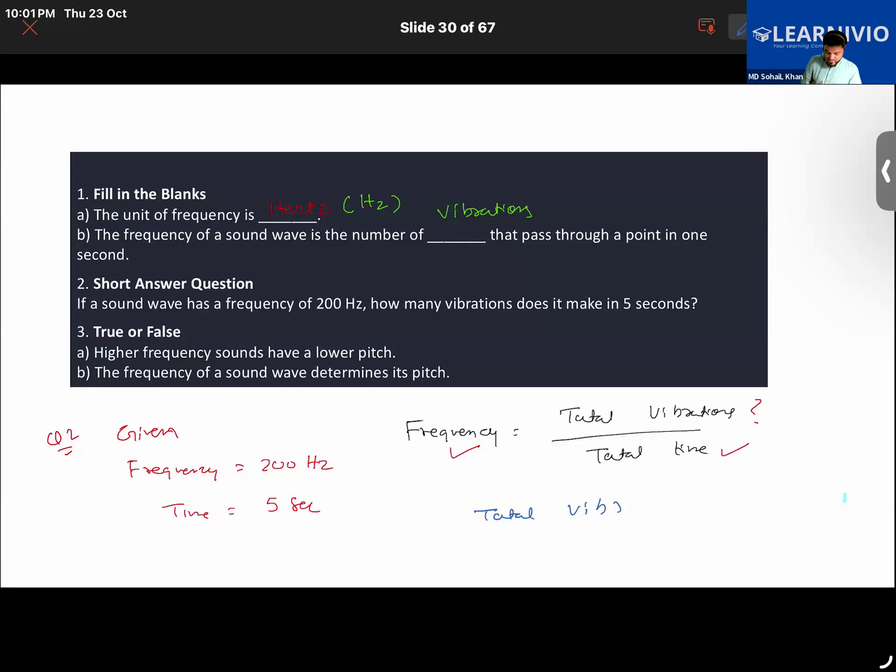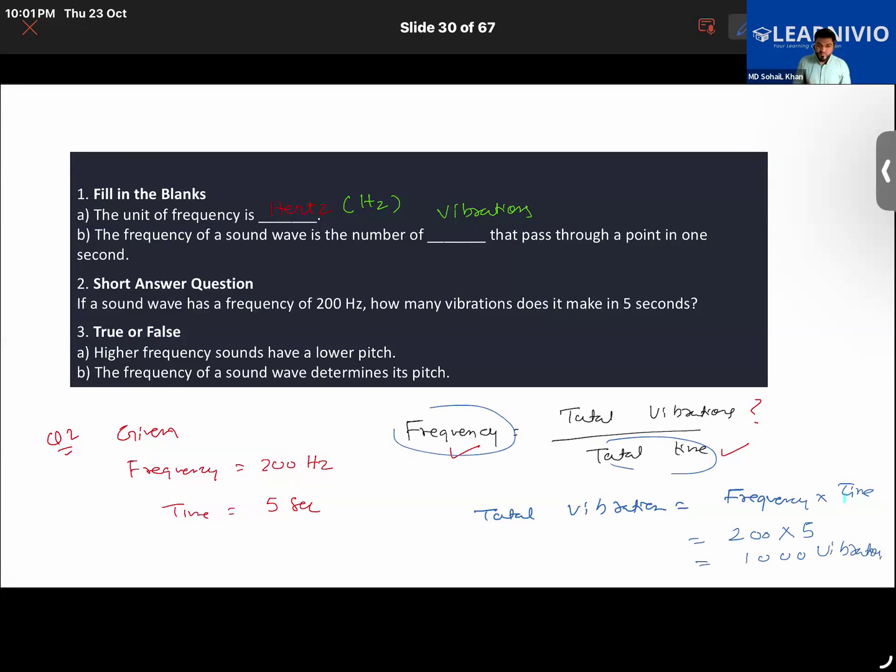So total vibrations is the product of frequency and time. This and this get multiplied, so that is equal to 1000. 1000 vibrations were being produced.